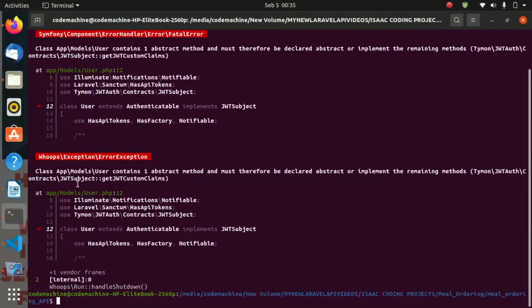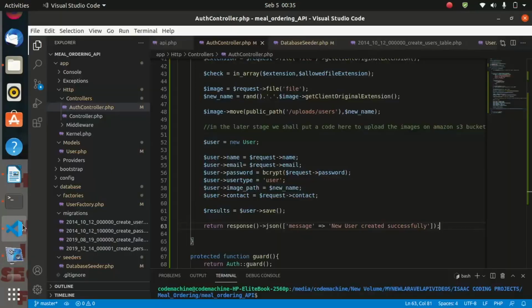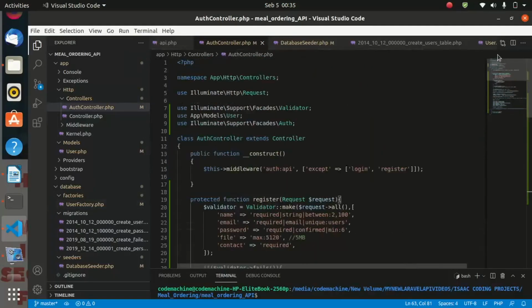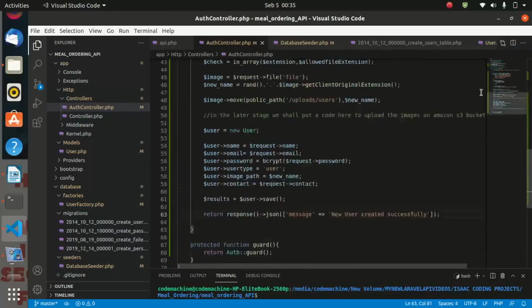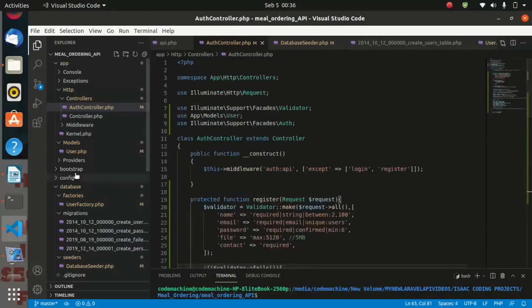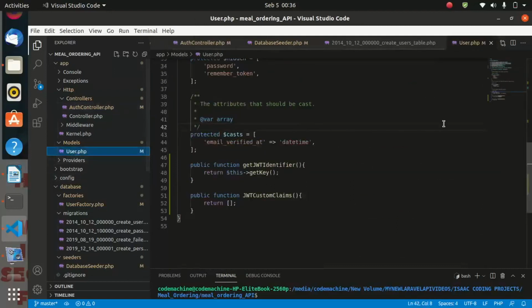Let us first come back to the user model, not to the user controller, and see.